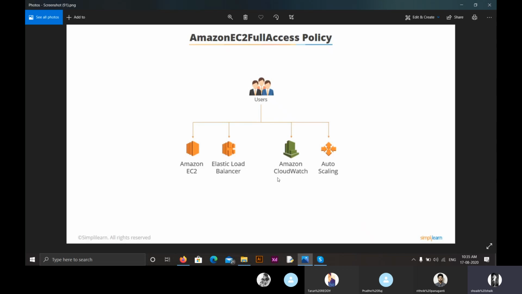Here the user can have the complete EC2 dashboard, whether it might be EC2 instances or load balancers or CloudWatch or auto scaling. Moving on to the third one, Amazon S3 read-only access policy. Through this, we can provide read-only access to all S3 buckets using the AWS management console. So those were the three important policies.